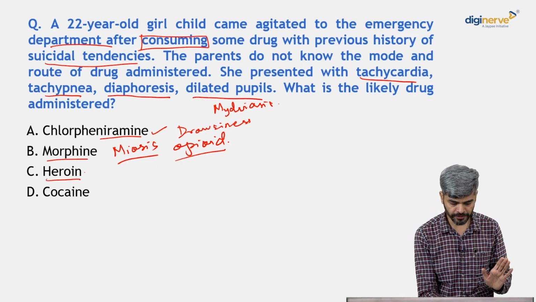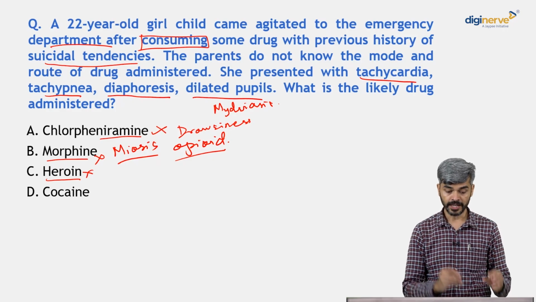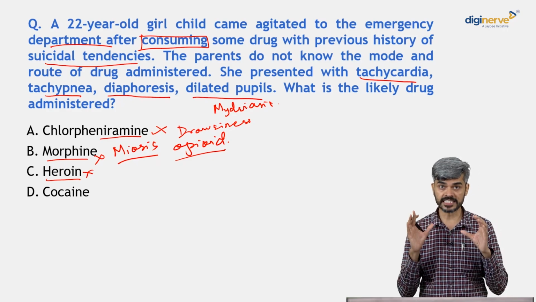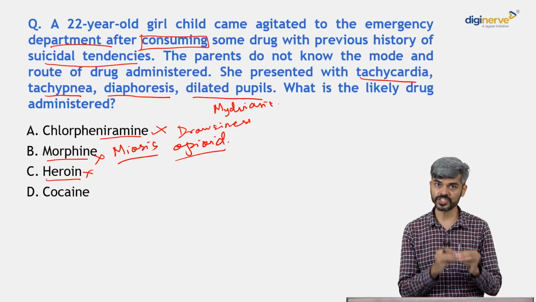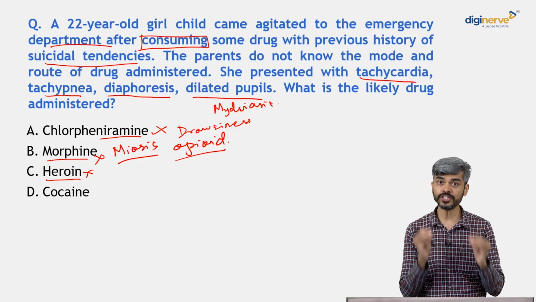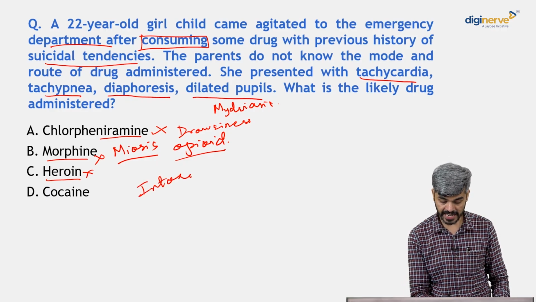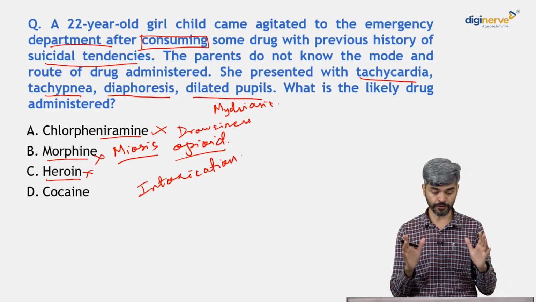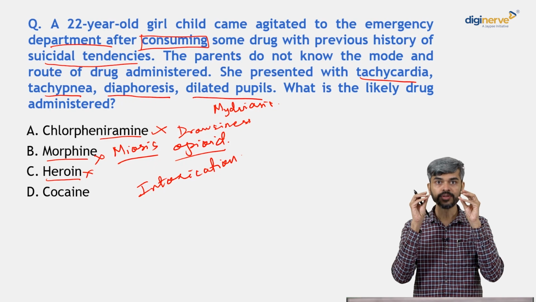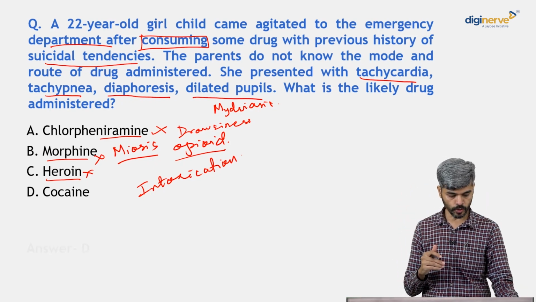So, heroin and morphine are also not answers. Chlorpheniramine is also not the answer. But cocaine is a stimulant drug, a psychostimulant, and if somebody has used it excessively or is intoxicated with cocaine, intoxication can lead to all these symptoms. They have behavioral agitation, tachycardia, tachypnea, diaphoresis, and dilated pupils, mydriasis. So, the answer here is cocaine.